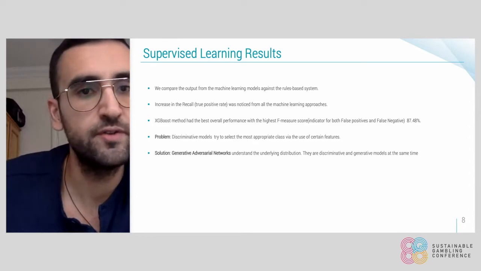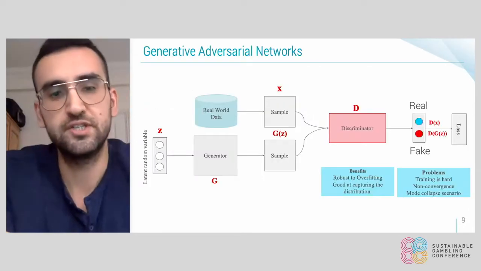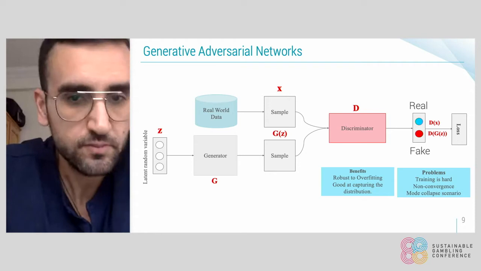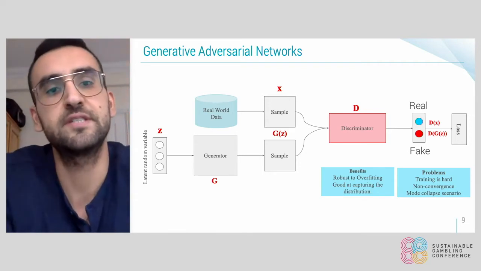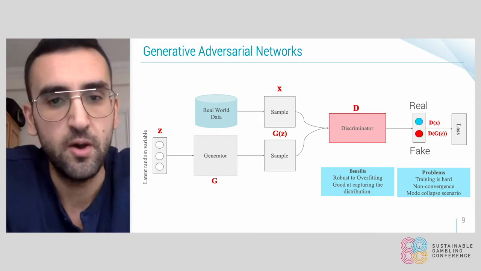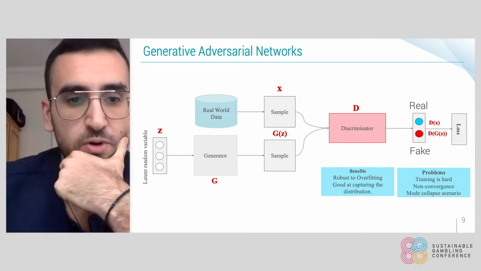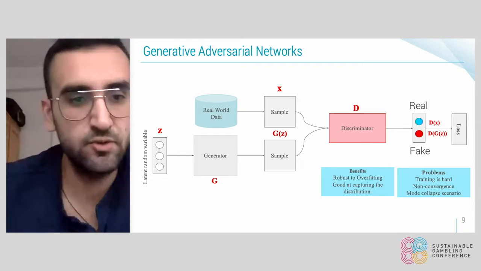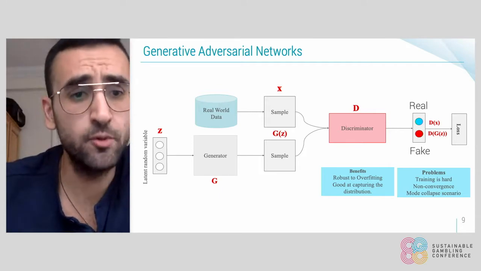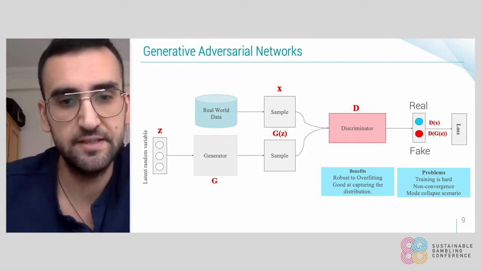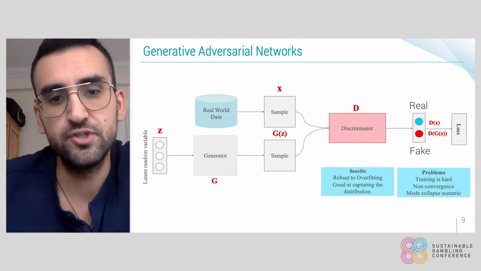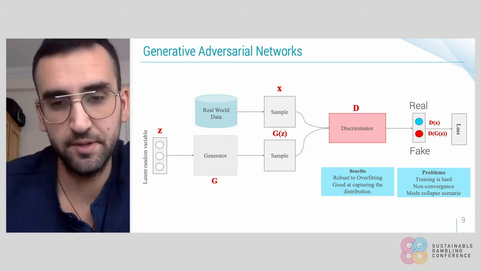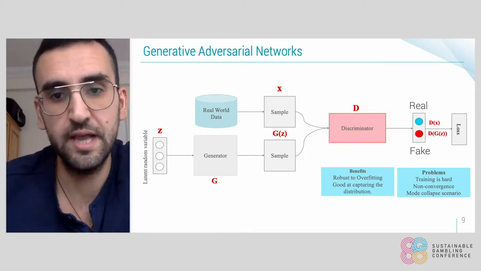And now I will give you an overview of what a generative adversarial network is and how we used it in our research. So this is the architecture of a standard generative adversarial network. You can see we have two networks, a generator and a discriminator. The generator is trying to map random noise into the real data distribution, so it's trying to generate data that are as realistic as possible. And the discriminator tries to discriminate that data into real or fake.